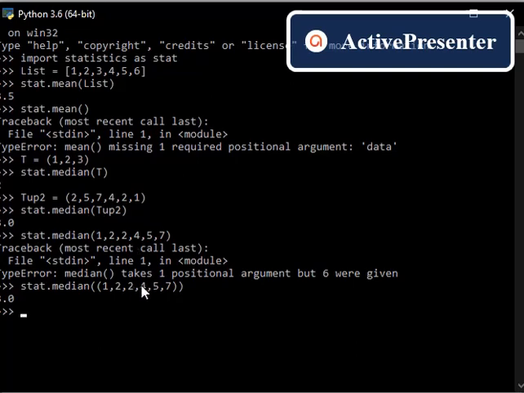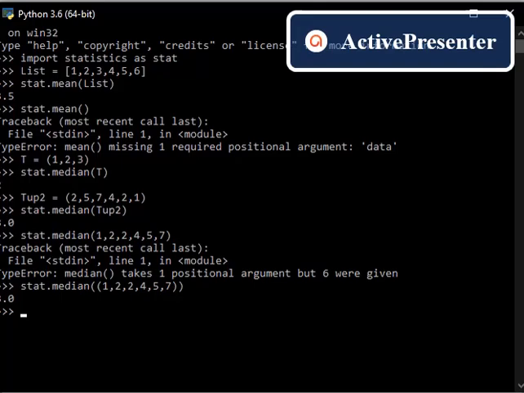The reason is 4 plus 2 is 6, right? So we couldn't find the middle value of these 6 numbers because we will be getting two middle values, which is 2 and 4. So 4 plus 2 is 6, and 6 divided by 2 is the average. I'm finding the average for the middle two values. So 6 divided by 2 is 3.0, which I'm getting. Because of this I already got 3.0 here. It will be sorted first in ascending order, then the answer will be found.